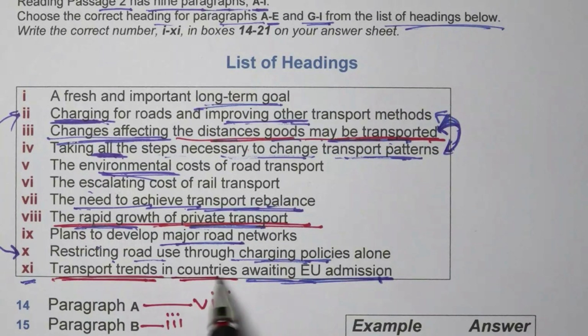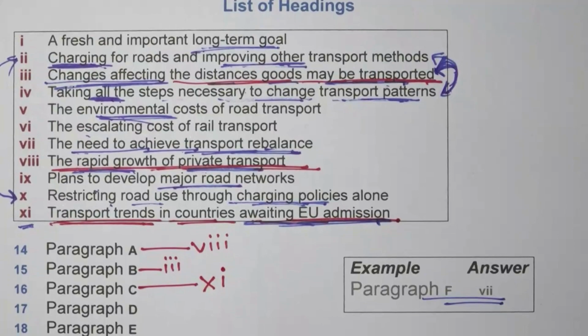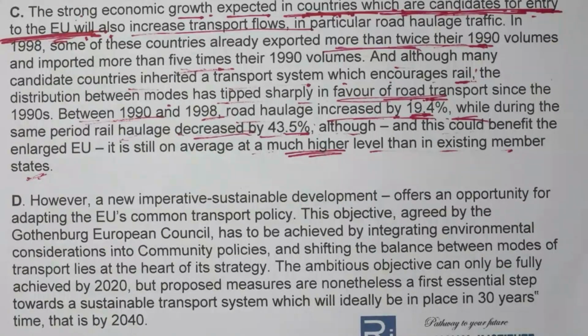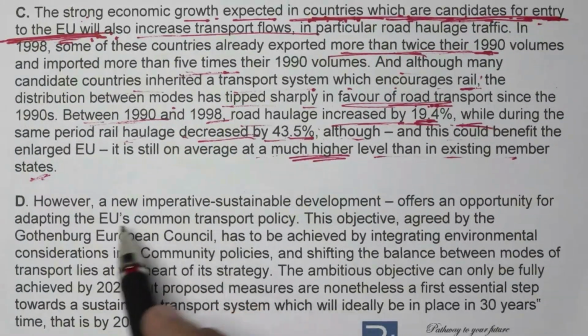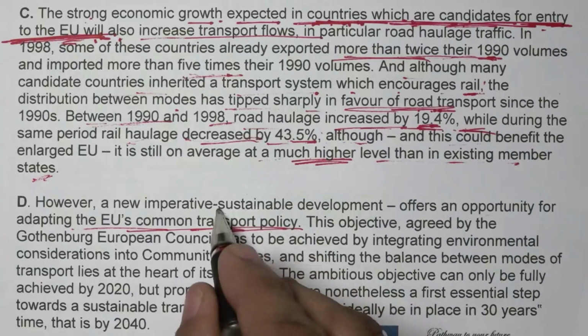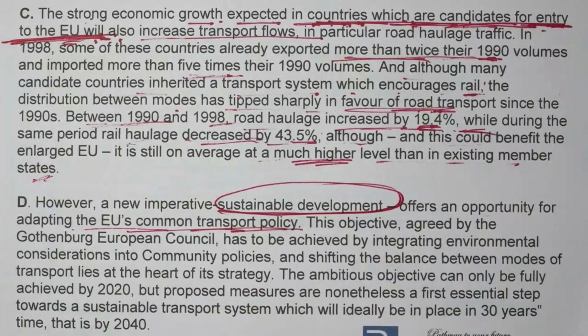In countries that were awaiting the European Union admission. 11th is the heading for your question number 16. D paragraph. However, a new imperative, sustainable development, offers an opportunity for adapting the European Union's common transport policy. Now sustainable development is being discussed. It says it gives an opportunity in this matter for the European Union's common transport policy.